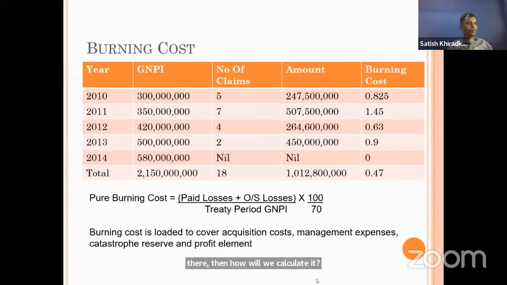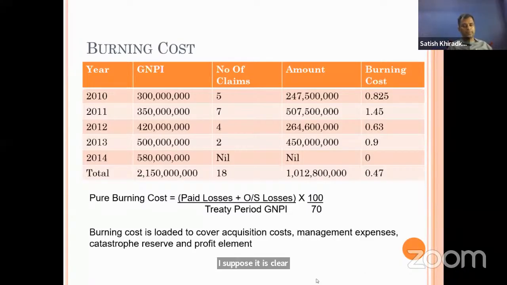We will divide by that much. The burning cost formula is paid losses plus outstanding losses divided by the period GNPA, multiplied by 100. If we further divide by 75, that means we have loaded 25%. If we divide by 70%, that means we have loaded 30%. I suppose it is clear now.